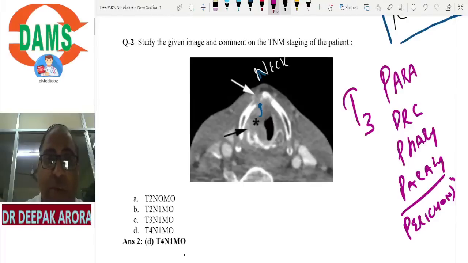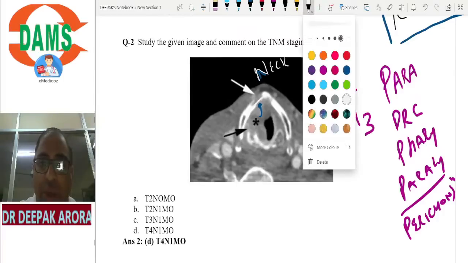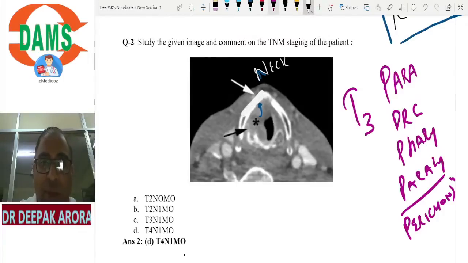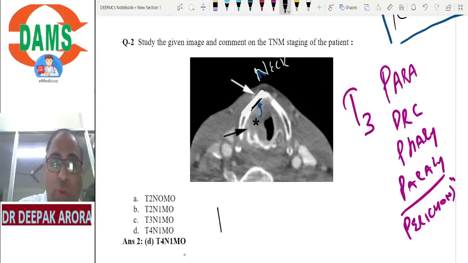So I am expecting one MCQ. In the last examination, they gave a tumor invading the neck vessels, neck muscles. Therefore, we go for T4. But if it is only involving the cartilage, now imagine I am just changing this MCQ. If the examiner gives you involvement of only cartilage, perichondritis, I will be going for T3. What is T4?